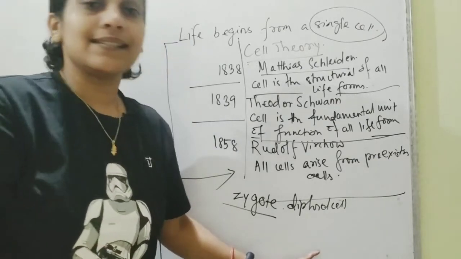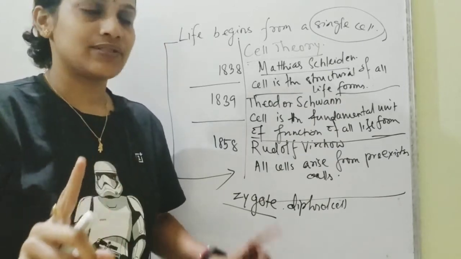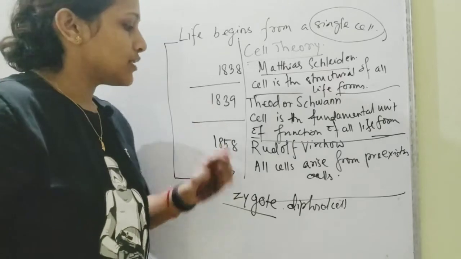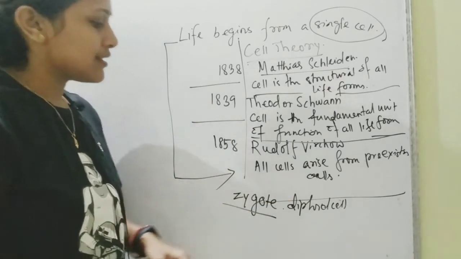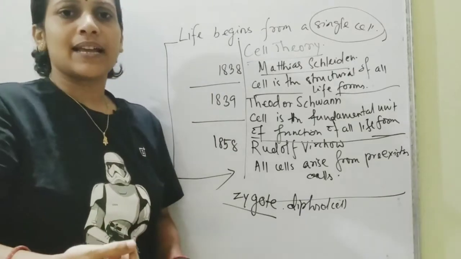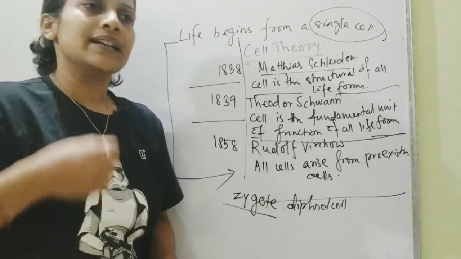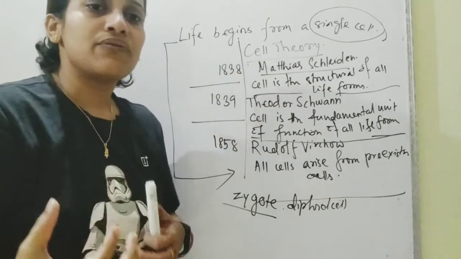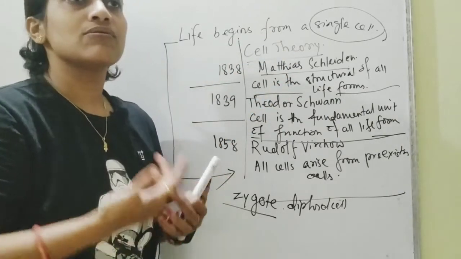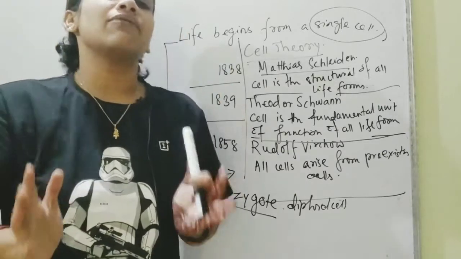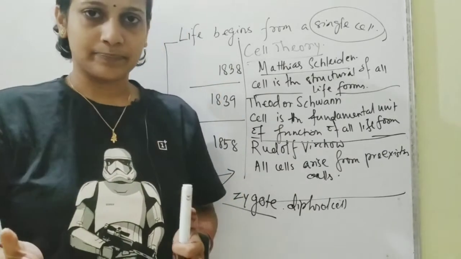All the cells inside our body, except the gametes, are diploid in nature. We call them somatic cells. So the zygote is the diploid cell which goes on dividing multiple times. It gets differentiated, gets its own fate, and ultimately the cluster of cells change into tissues, organs, organ systems, and finally give rise to a complete living form, the complete organism.